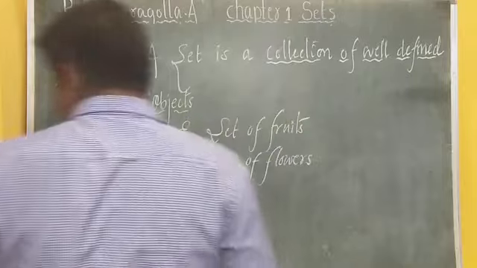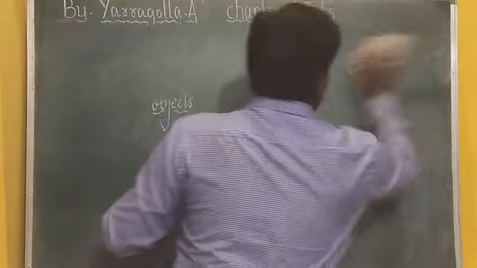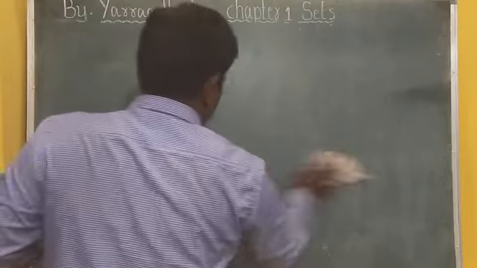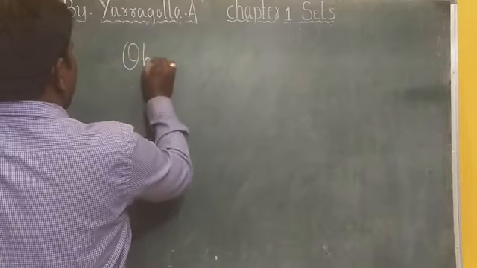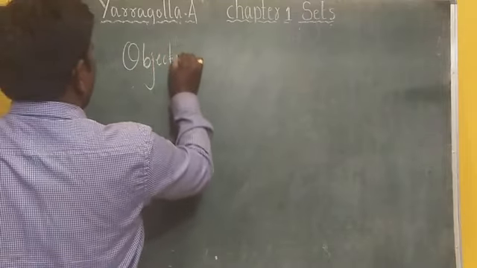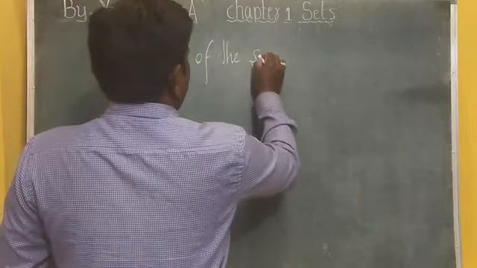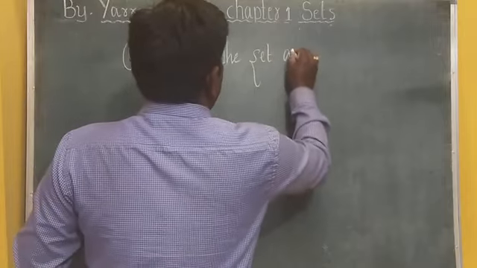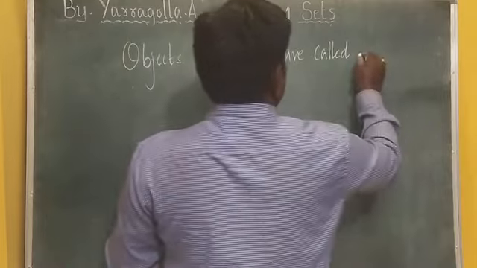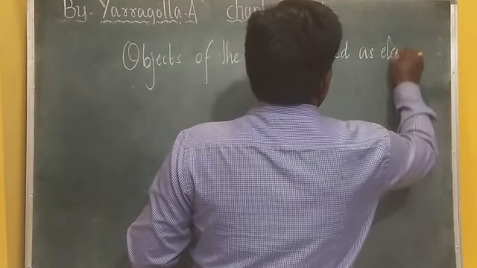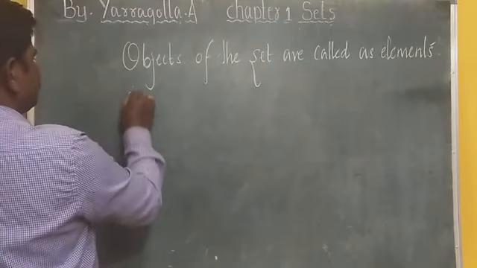Okay, now the next thing we understand here is the objects of the set are called the elements of the set.